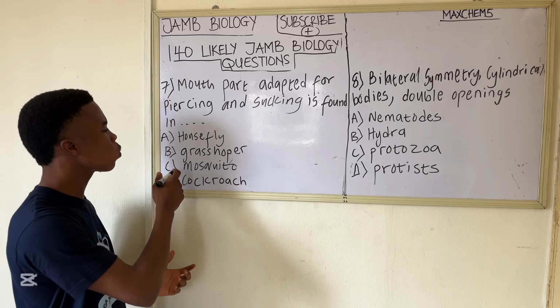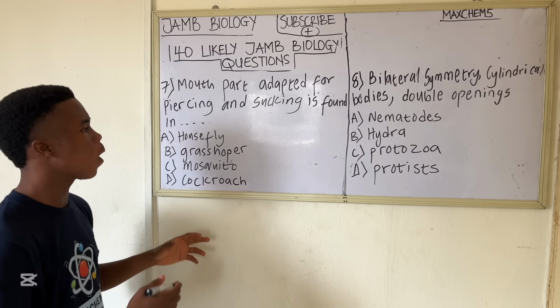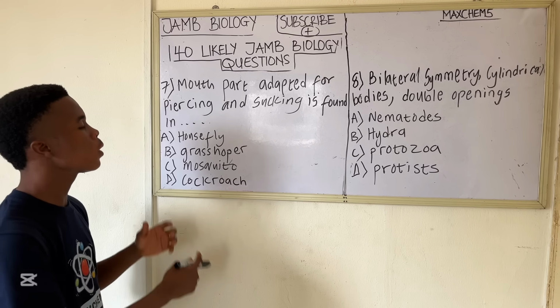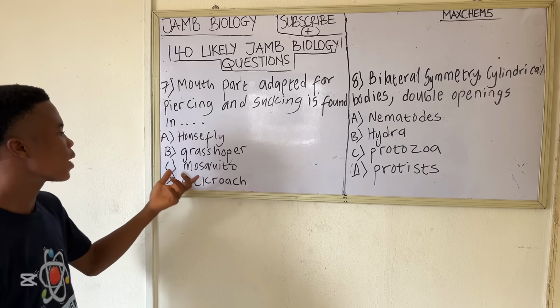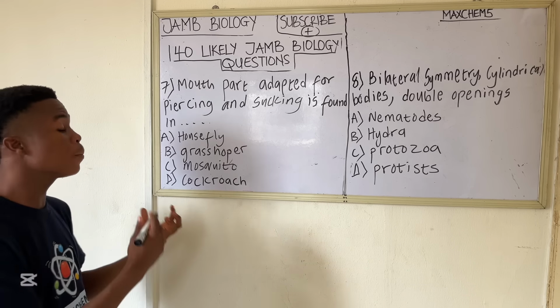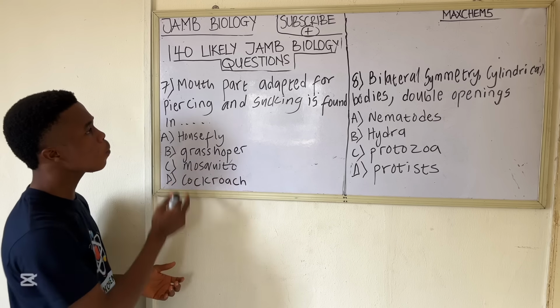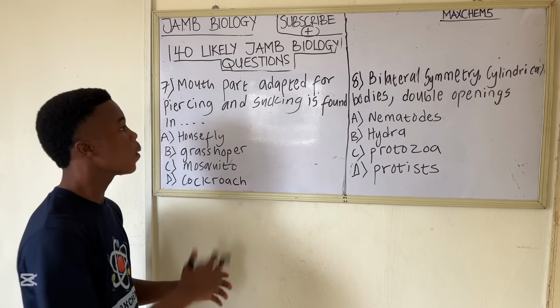So let's go to grasshopper. The mouthpart adapted for grasshopper is biting and chewing. So they bite and they chew. Grasshoppers have what's called a strong mandible that enables them to bite and chew. But in the case of mosquito, which is the correct answer, the mouthpart is piercing and sucking.